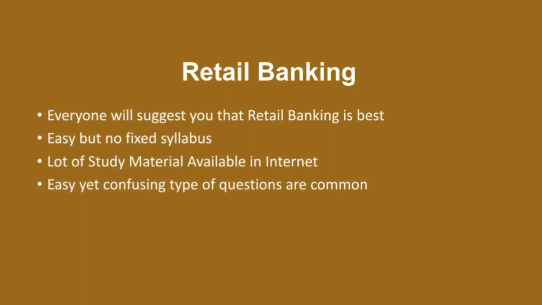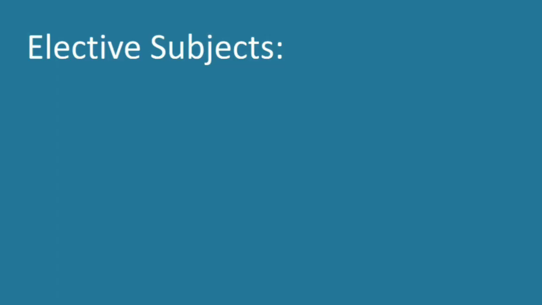You can select retail banking also, but apart from retail banking, there are other optional subjects among the 11 which are very easy too. A few of them are very easy too. So I would like to tell you in detail about them. Now we will see all the elective subjects one by one. There are 11 subjects, okay.